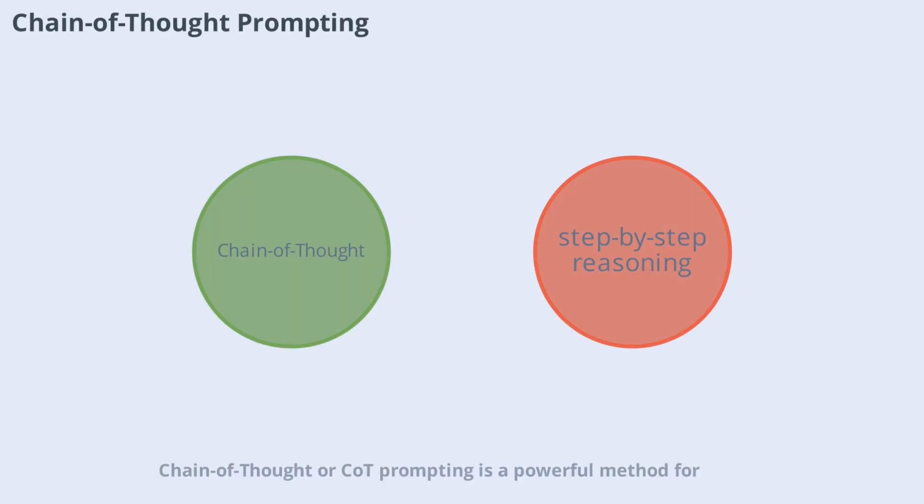Chain of thought, or CoT, prompting is a powerful method for improving the reasoning accuracy of language models. Instead of asking for a direct answer, you instruct the model to break down a complex task into explicit step-by-step logical rationales. This approach forces the model to dedicate attention to intermediary steps, which helps prevent logical leaps and simple errors. For example, when auditing a company's balance sheet, you prompt the model to analyze revenue, list expenses, subtract them, and then compute the profit margin. This method mirrors how humans solve problems and leads to more reliable outputs.